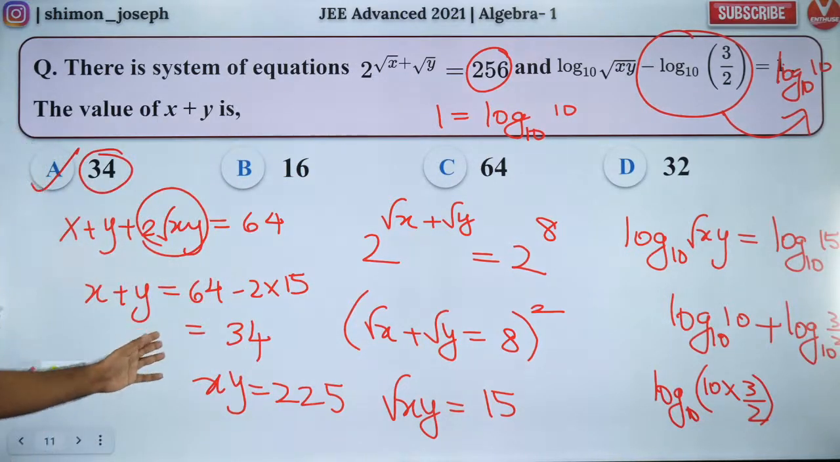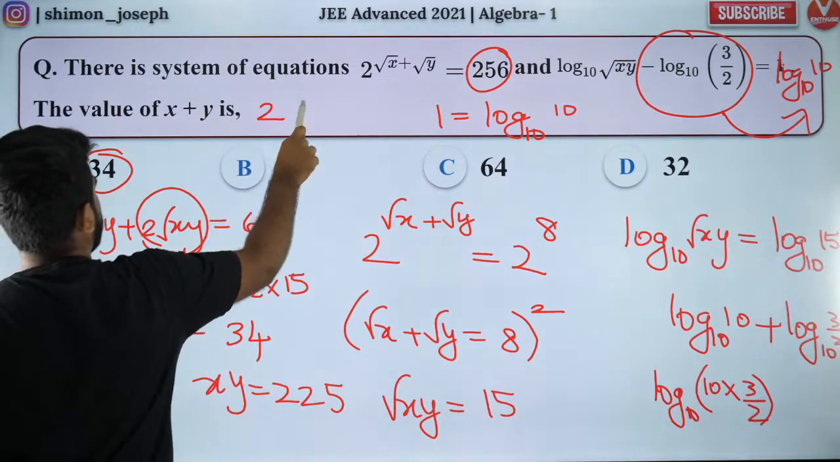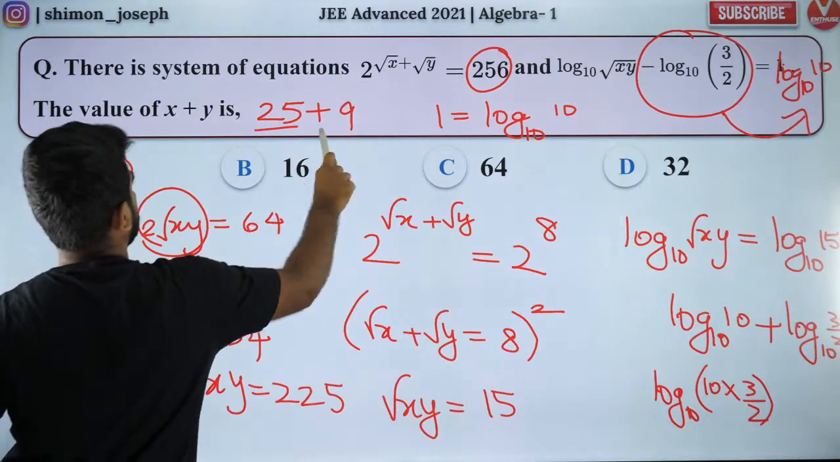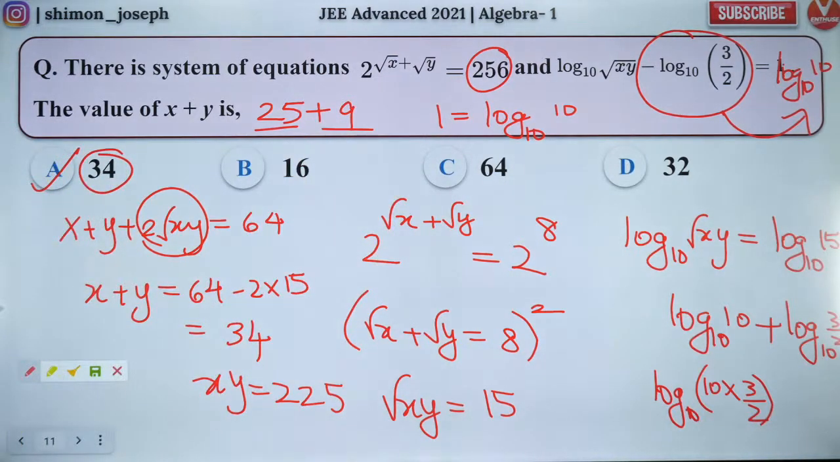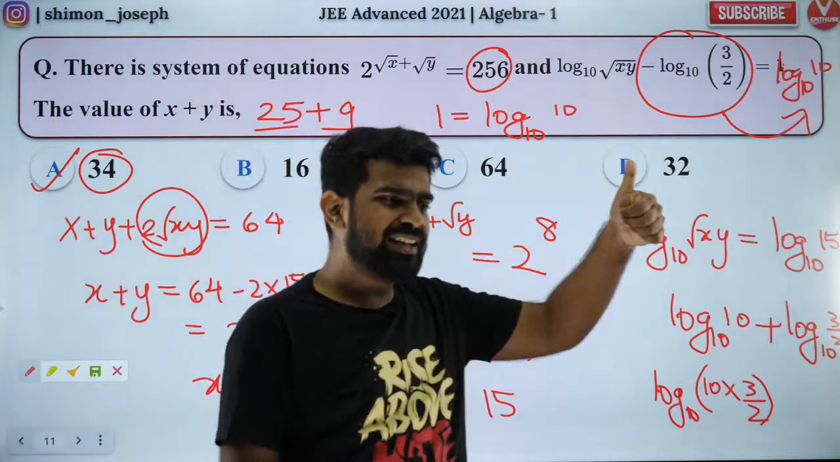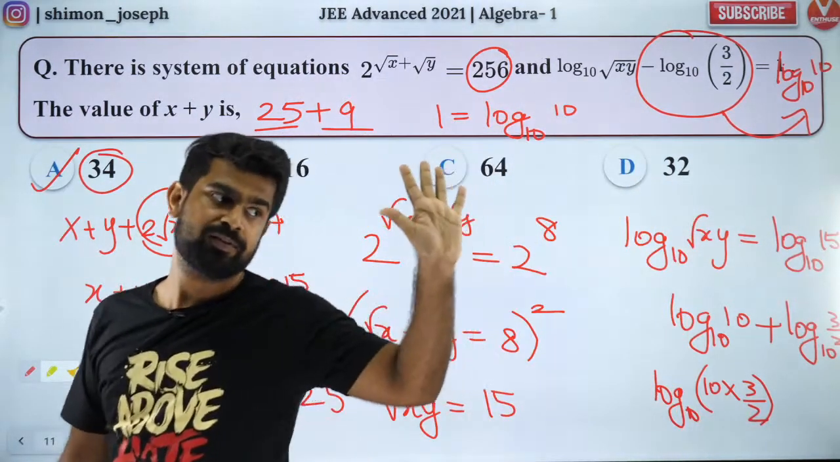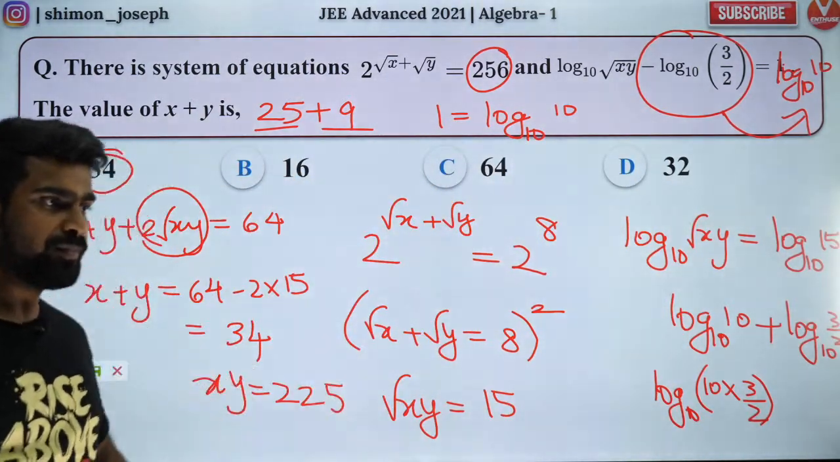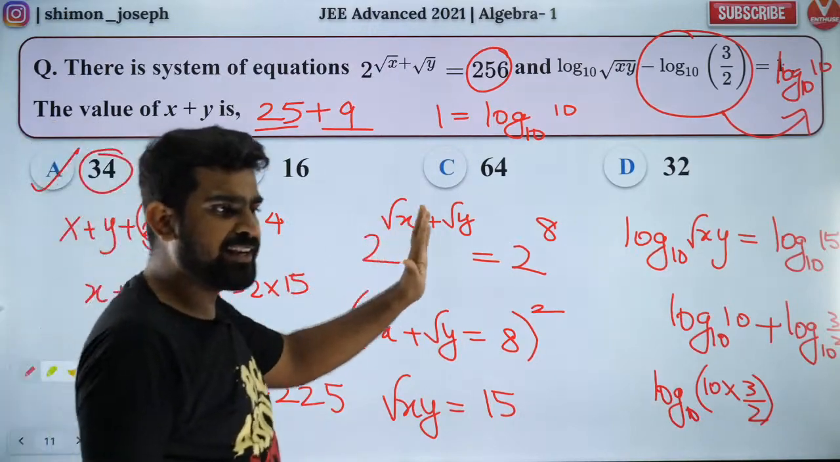That's the answer. So the values come out to be 25 and 9. You can even solve it. 25 and 9 is the answer. Okay. Did you guys like it? It's a slightly easy one. I accept it's an easy one. Okay. Did you guys like it?